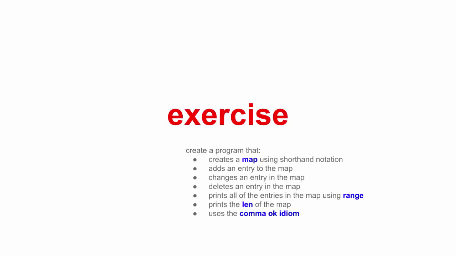Want to do this exercise? Time to code. Let's create a program that creates a map using shorthand notation. Adds an entry to the map, changes an entry in the map, deletes an entry in the map, prints all the entries in the map using range, prints the length of the map, uses the comma okay idiom. Whoa, you guys are going to be busy for 15 minutes.